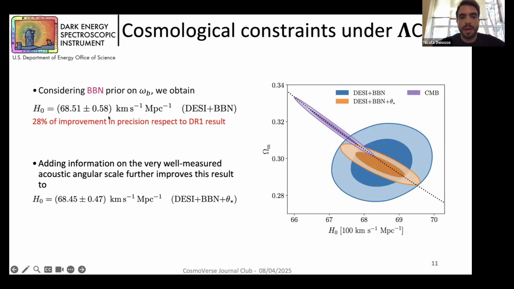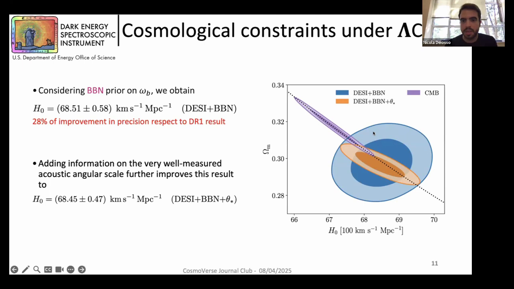We can obtain a CMB-agnostic calibration of this parameter by considering a Big Bang nucleosynthesis prior on the baryon density. Considering this, we obtain this value of H0, 68.51 plus or minus 0.58 kilometers per second per megaparsec, which represents a 28% improvement in precision with respect to data release 1, but the conclusion is basically the same.